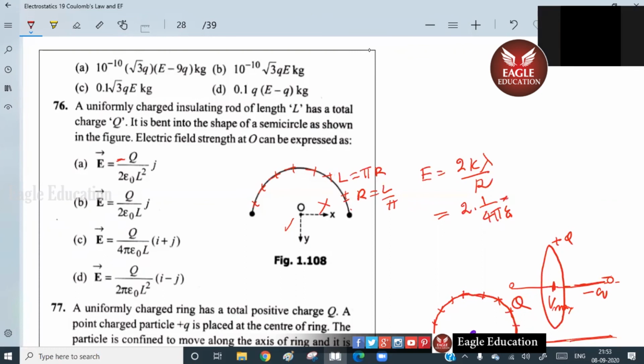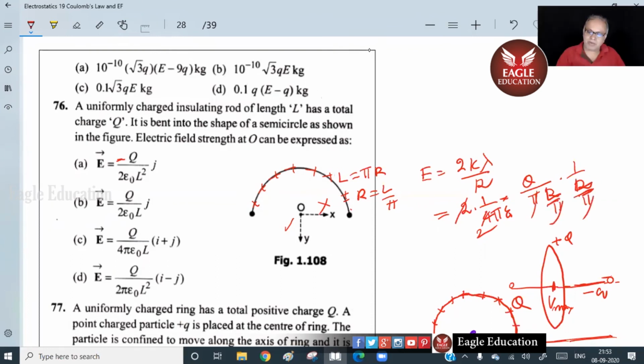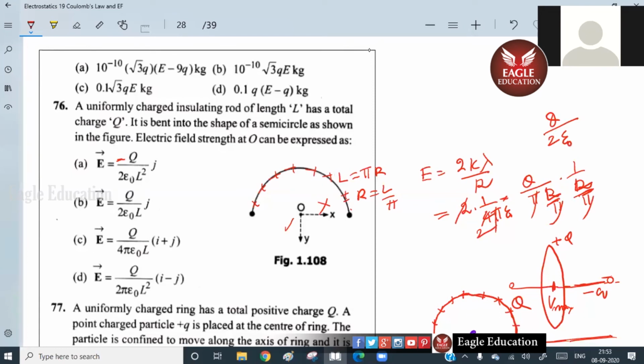Sir, we can write lambda as q by pi r, into 1 by r. So this got cancelled, right? Q by 2 epsilon naught L. And we also know r is L by pi. L by pi. So this pi, this pi, this pi go. So what do I get now? Sir, answer is B, sir. Epsilon naught L.